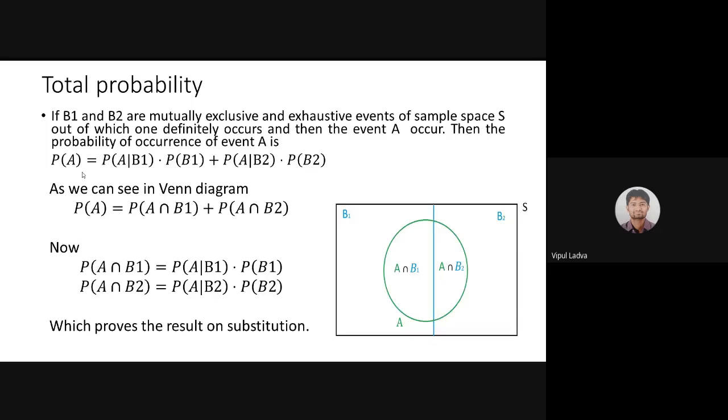So, as you can see in the Venn diagram, the probability of event A is actually lying in both parts, A intersection B1 and A intersection B2. So the probability of A is the probability of A intersection B1 plus A intersection B2.